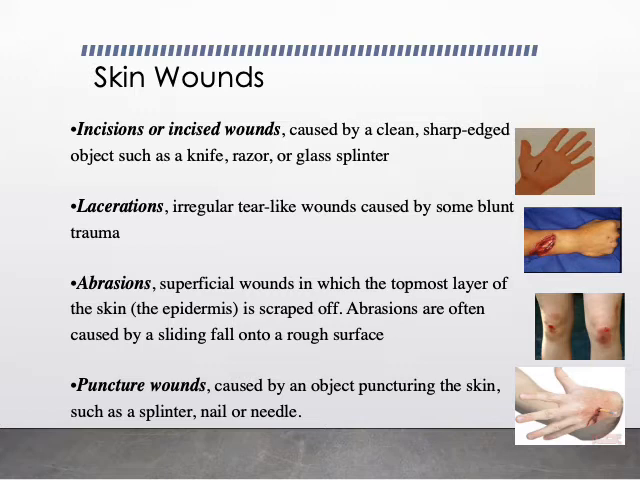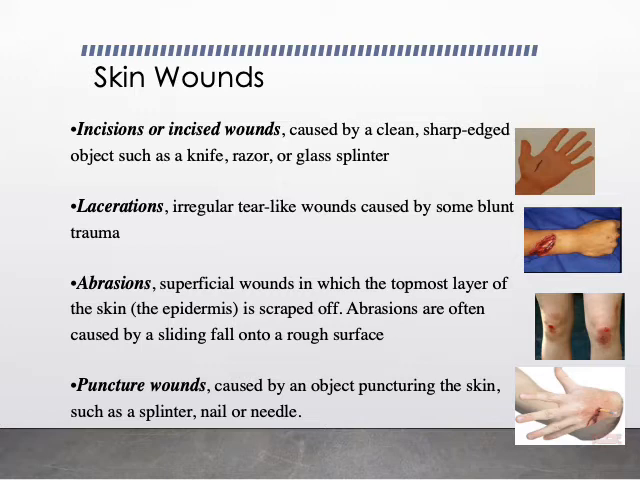Or in case of boxing, if a boxer punches over the forearm, over the eyebrow or over the forehead, then there will be a cut. These are all examples of incised wounds. Then lacerations. These are irregular tear-like wounds caused by some blunt object. So a blunt object causes a laceration. Commonly you can see it in a forceful punch from an opponent in case of boxing, or any hit with a rod or something like that. This can be seen in sports.